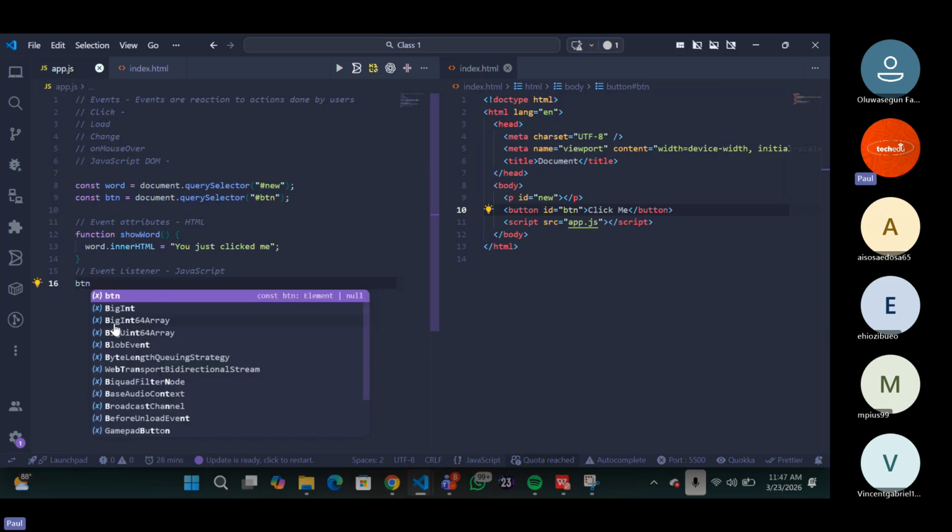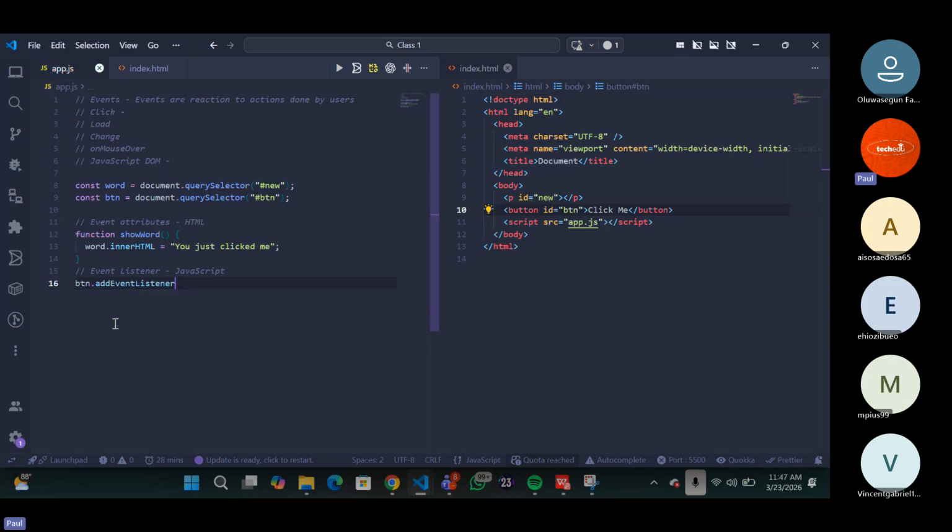We brought it out, right? Button dot what? Add event listener. This is how it works. This is how you write it. This is the method in which you would add an event to a particular element.